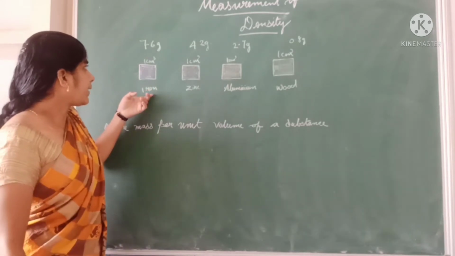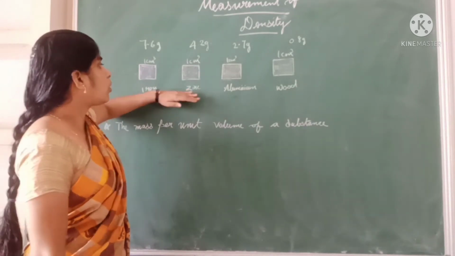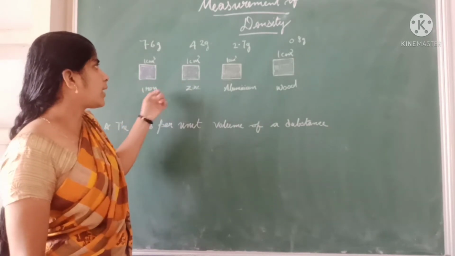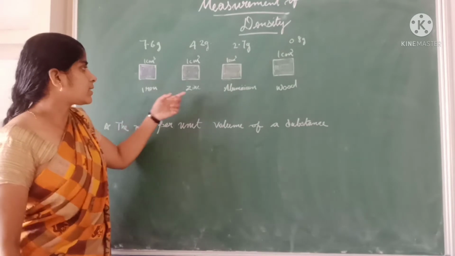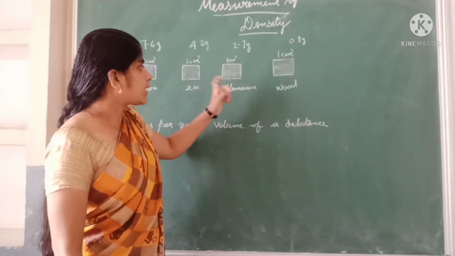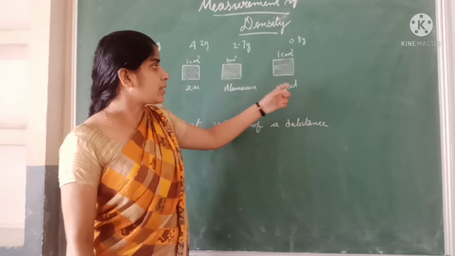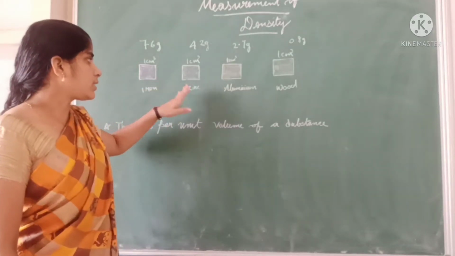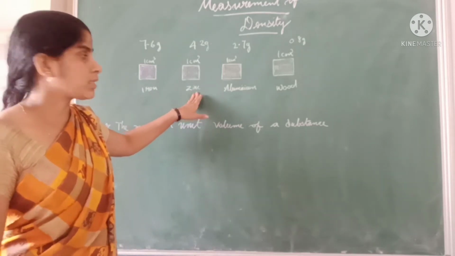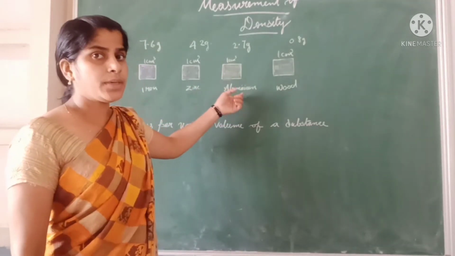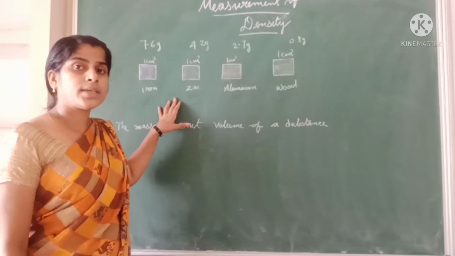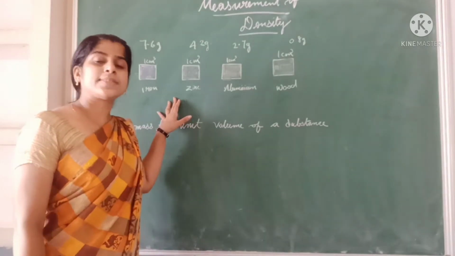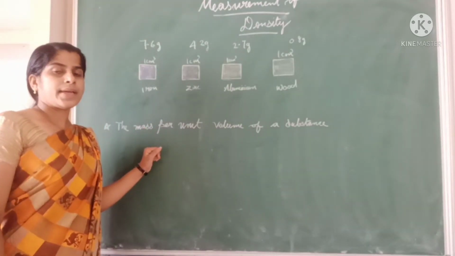So the mass of iron is more than zinc. What do we have to conclude? Iron is denser than zinc, zinc is denser than aluminium, aluminium is denser than wood. Why is there this difference in masses for the same volume? Do you have any idea?